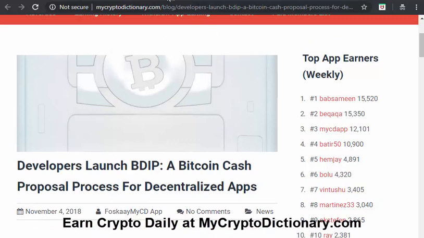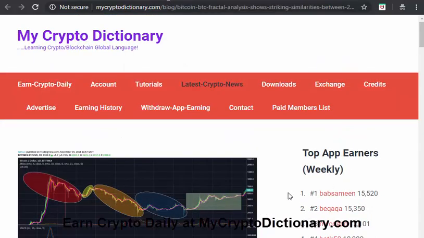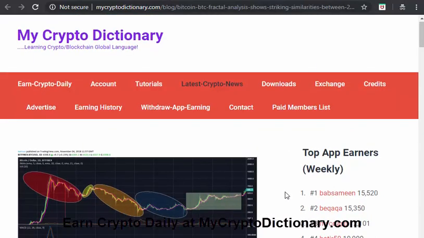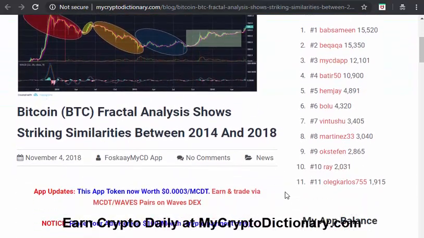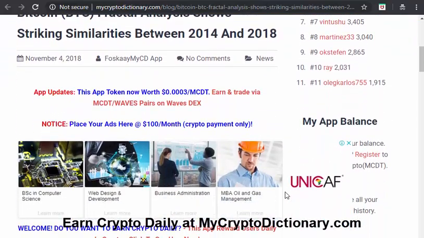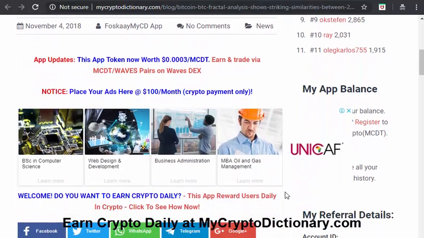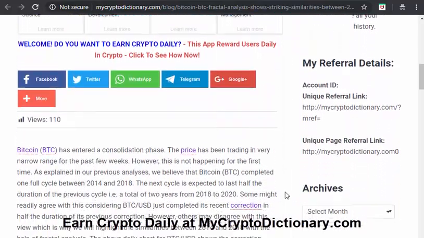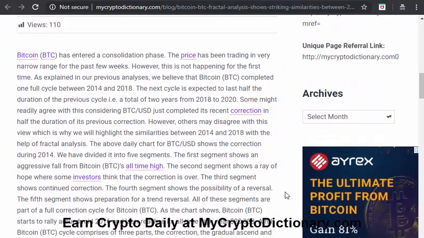So the next one talks about Bitcoin fractal analysis showing striking similarity between 2014 and 2018. This is interesting. The cryptocurrency market is evolving. At times it's good to go through the history.